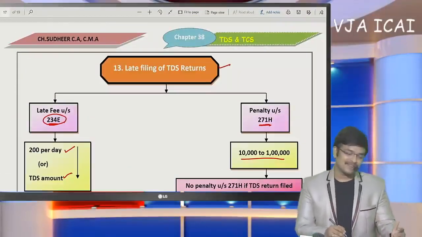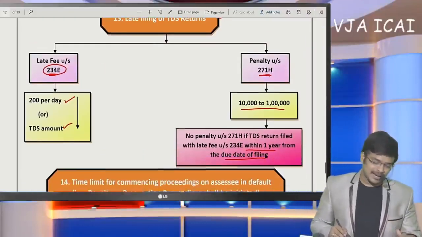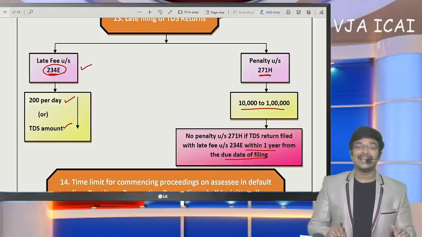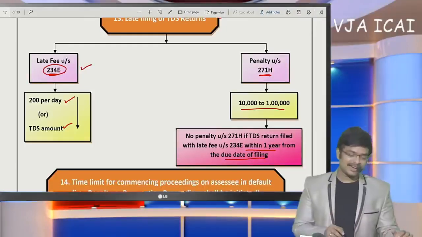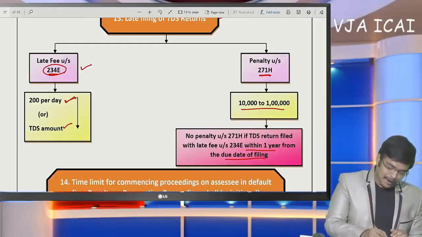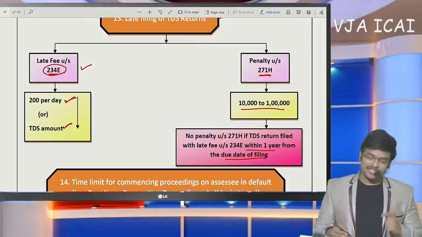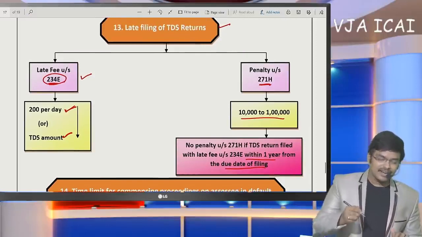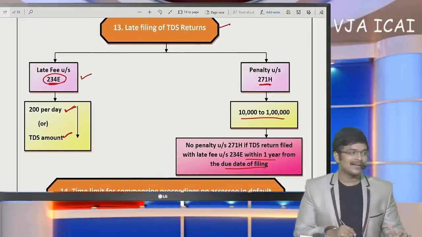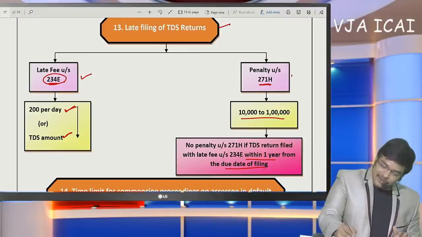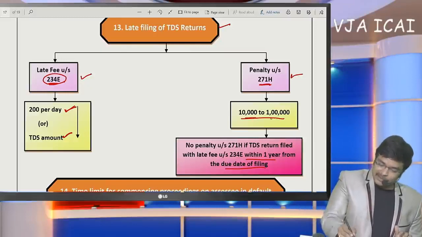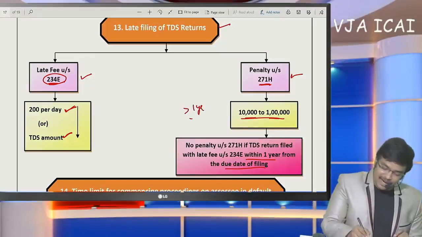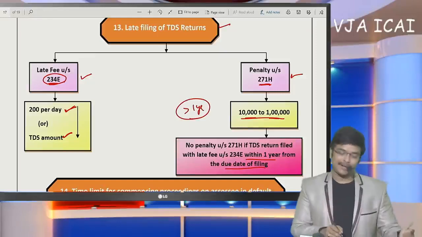If TDS returns were not filed by due dates, late fee shall be levied under section 234E, 200 per day or TDS amount whichever is lower. And penalty shall also be levied under 271H, 10,000 to 1 lakh penalty shall be levied if TDS return is filed belatedly after 1 year.